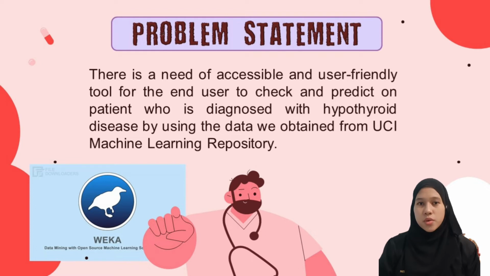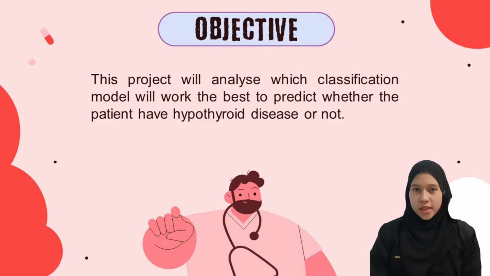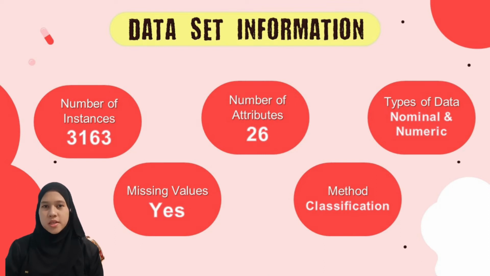Hence, all the data that we got, we obtained from the UCI Machine Learning repository. For the objective, as I said before, in this project we will analyze which classification model will work the best to predict whether the patient has hypothyroid disease or not. From the dataset information that we get in UCI, we have 3,163 instances and 26 attributes, while the type of data is nominal and numeric, and we have missing values. And to conduct this project, we are using the classification method. Hence, we have met all the necessary criteria in this project assignment.